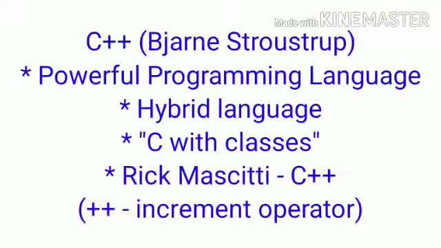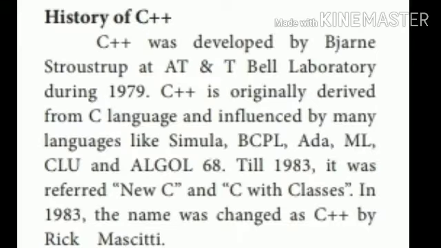First, we will learn about the history of C++. It is one of the most popular programming languages. It includes both procedural and object-oriented paradigms, so this language is called a hybrid language. It was developed by Bjarne Stroustrup. He named the language C with classes and then renamed it C++. The name was coined by Rick Mascitti.